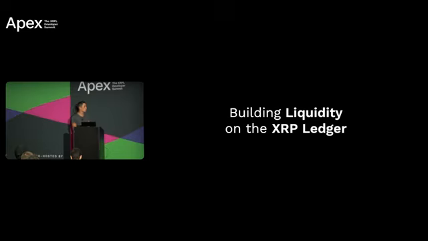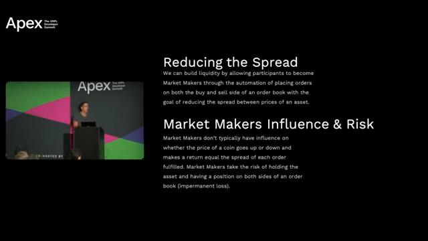So building liquidity on the XRP ledger, how are we able to do that? Well, we could build liquidity on the XRP ledger by allowing participants to become market makers through the process of automating, placing orders on both the buy and sell side of an order book with the goal of reducing the spread between the prices of that asset.